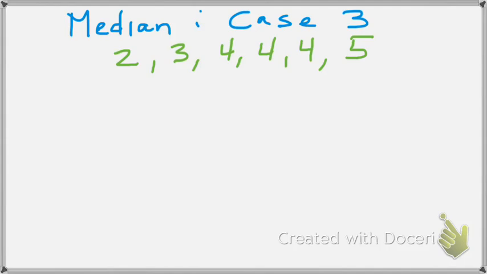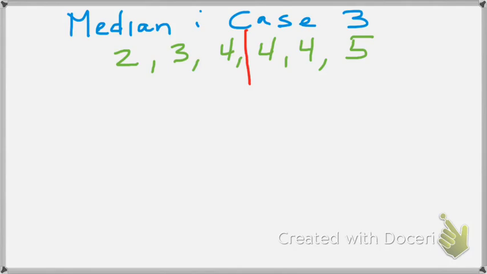Okay, now simple enough. Let's find where the median is. The median is right here between the first and the second 4s, right? Three of the numbers are below and three of the numbers are above. That's the definition of the median, the middlemost point. So the question is, what is a number between 4 and 4?